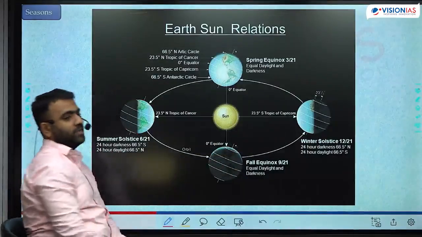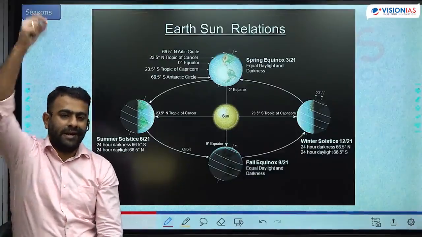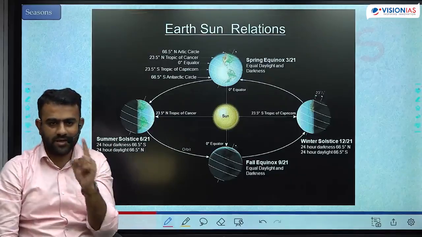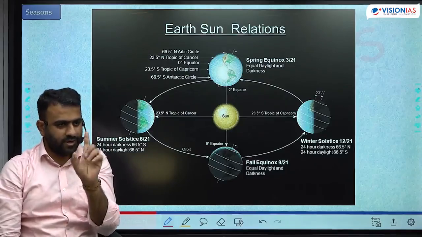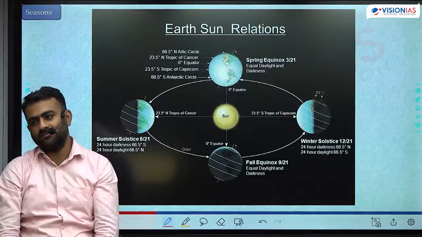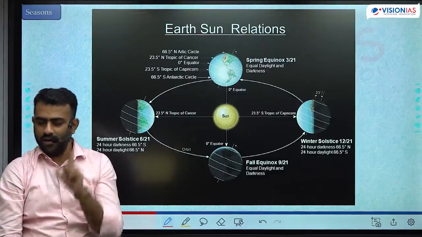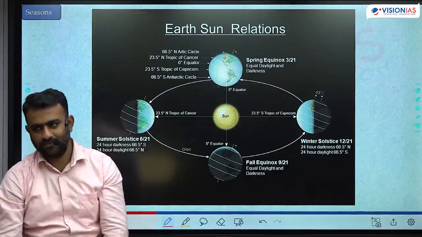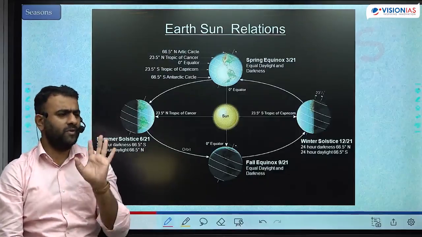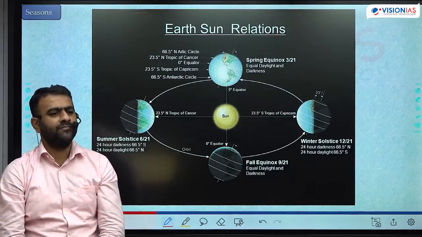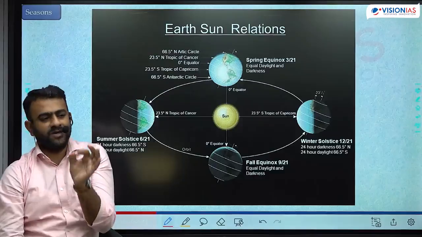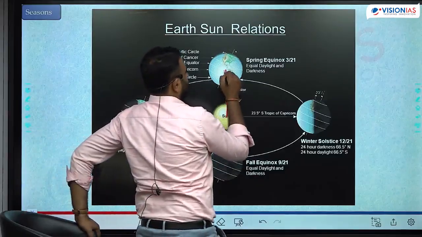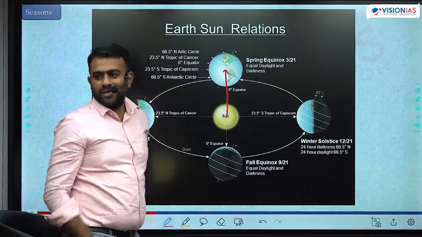What about overhead sun? What do you mean by overhead sun? 90 degree sunlight is called as overhead sun. 90 degree sunlight is observed at the noon. Will you observe 90 degree sunlight at noon in every latitude? At noon, 90 degree sunlight, is it observed at every latitude? There will be only one latitude in any day. Only a particular latitude experiences 90 degree sunlight at noon. And that is equator. On the day of equinox.